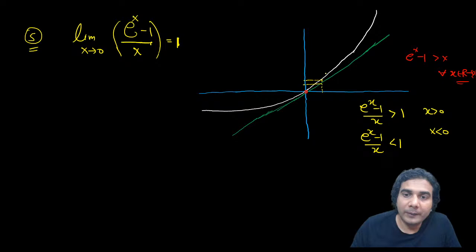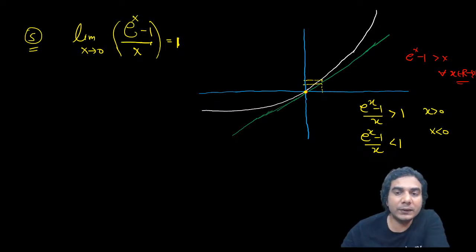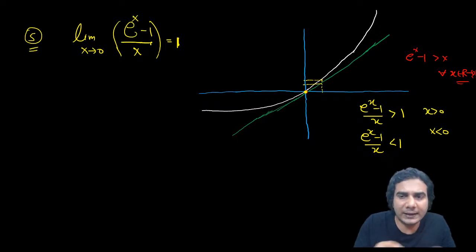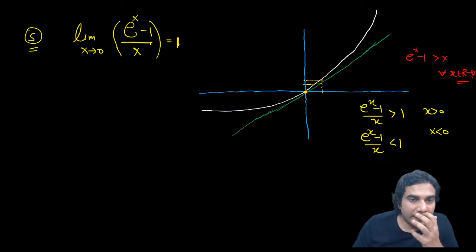This limit is 1 because both have the same value at x equal to 0 and their slopes are the same. So they will start increasing at the same rate, and for x slightly more than or slightly less than 0, they will be almost equal.